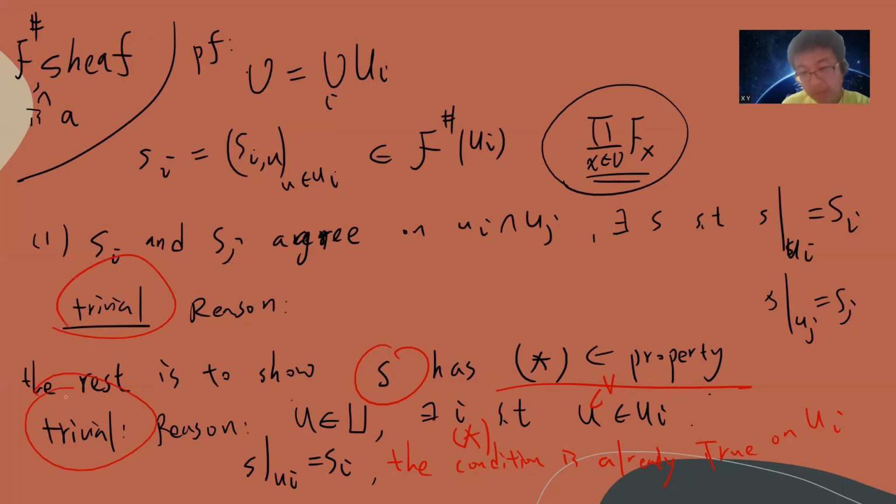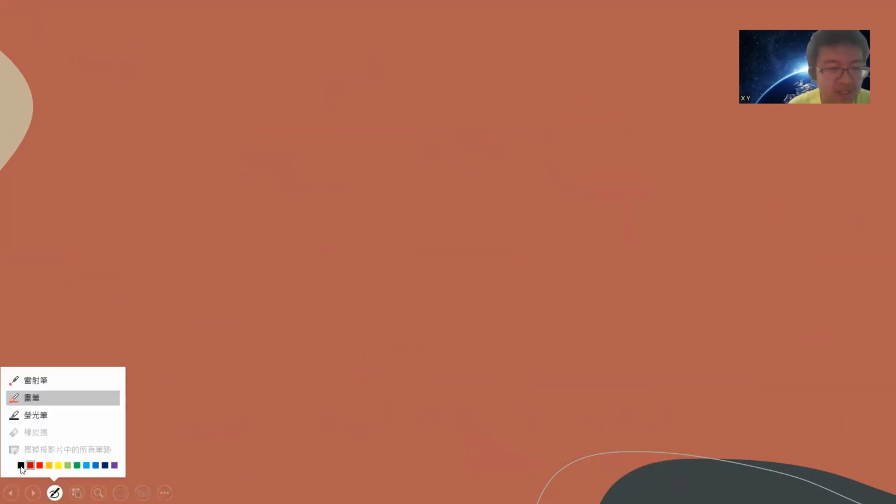Okay, so now you have proved that this guy is a sheaf. So what's next? Theorem 2.